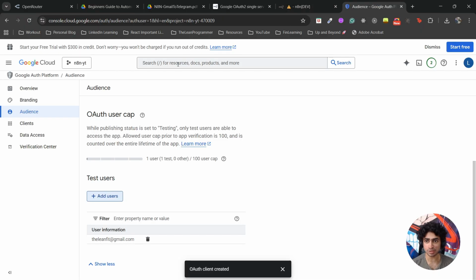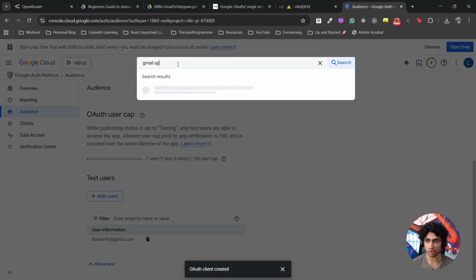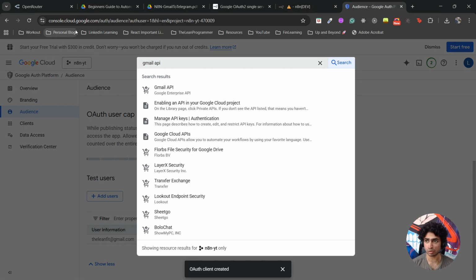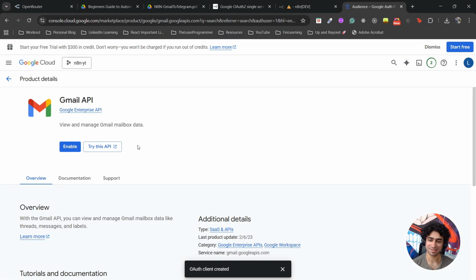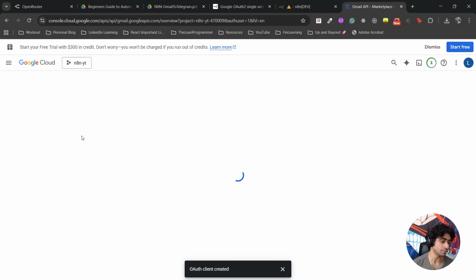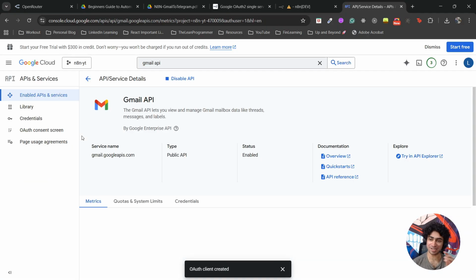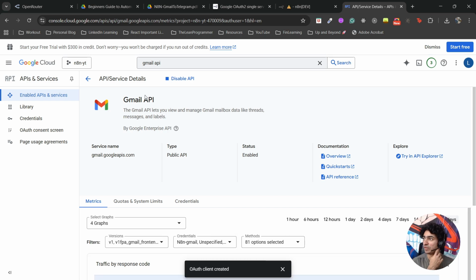So what you need to do is go back to your Google Cloud console and search for Gmail API. That's it. And enable it. Okay, it takes some time. It's okay. We're at the 20 minutes mark, but that is fine. I'll just take 5 to 10 more minutes and quickly get done with it. And within less than 30 minutes, you will have your own Gmail classifier and summarizer ready. So now this is enabled.